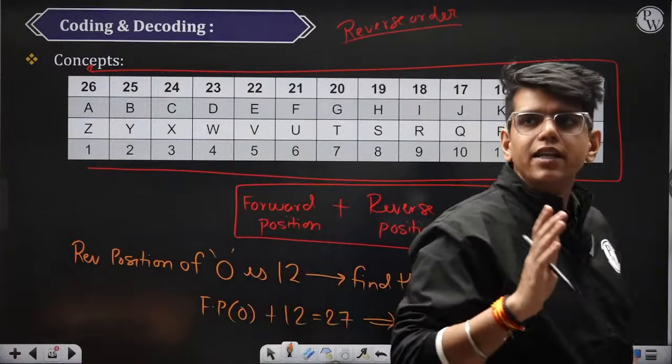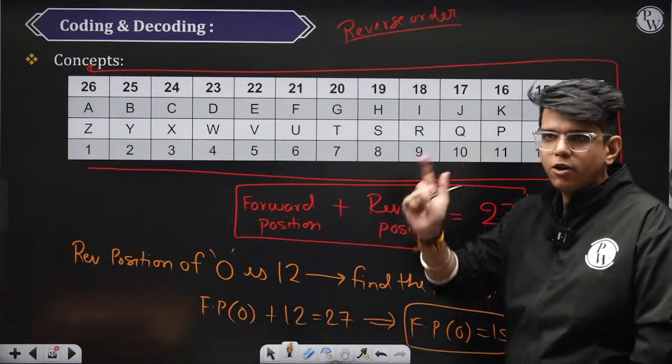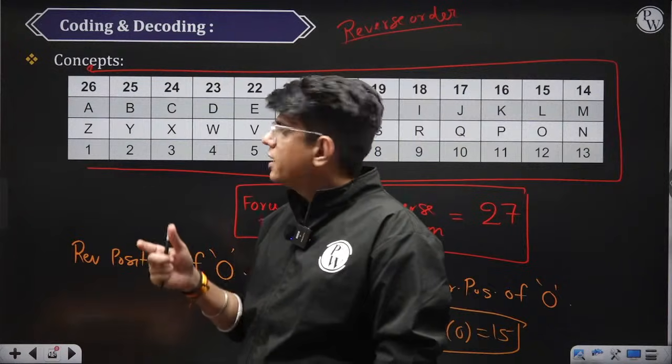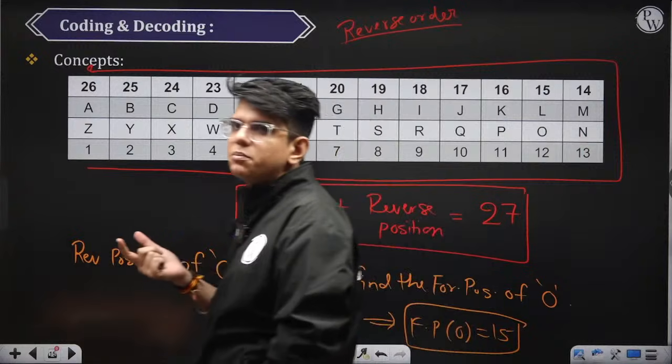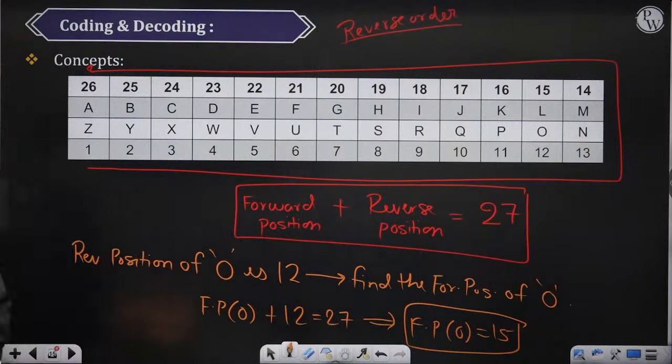So we will start the question by assuming that the alphabets were numbered going forward. If we are not able to find the answer, then we will try if the question can be solved in reverse order. We'll see some examples where we need to use the reverse order also.